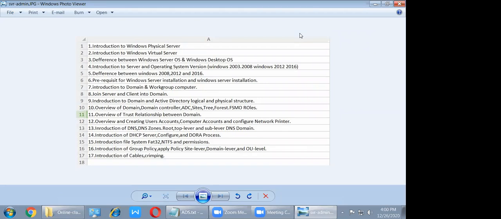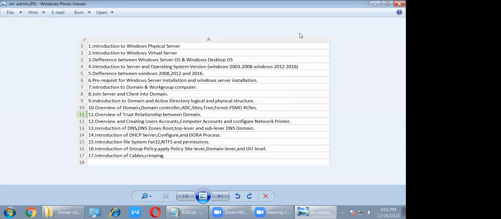Okay, right. So now this is the local group policy. Now understand. Why are we using a client operating system in a server-based model, and why are we using a corporate client-based operating system, not a home-based operating system?